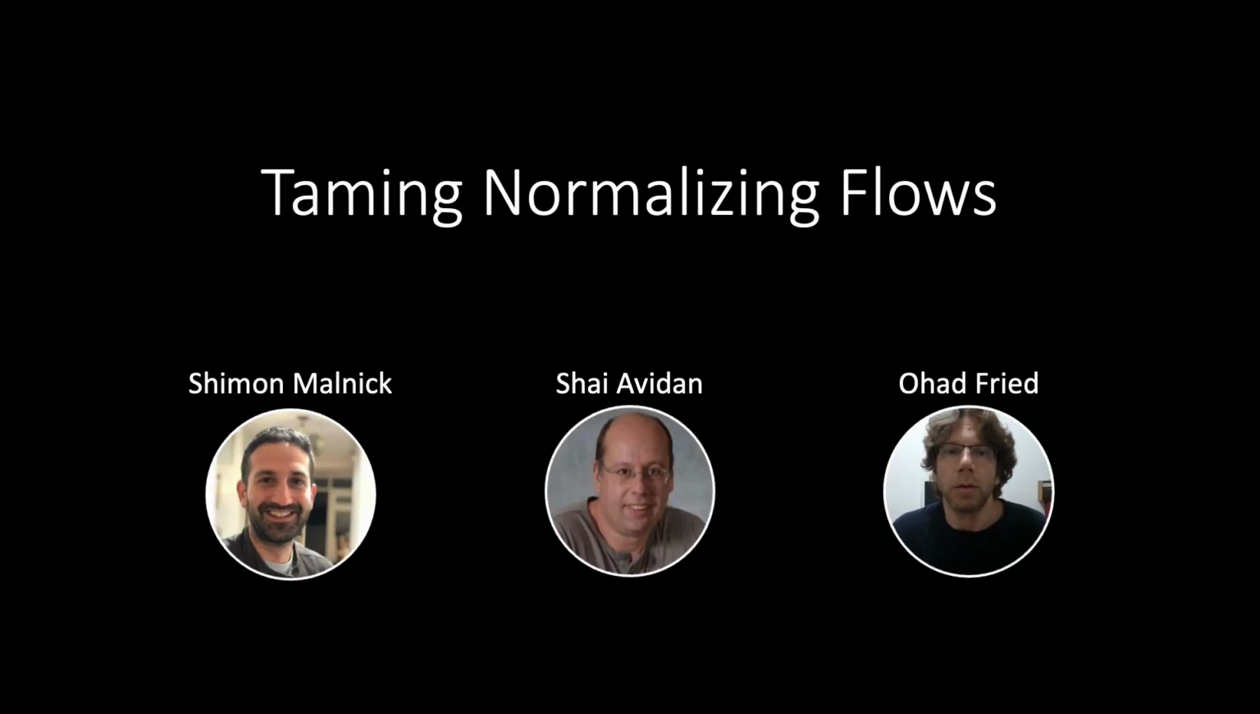Hello everyone. Today we'll talk about Taming Normalizing Flows, which is a novel way to change your generative model, specifically a Normalizing Flow model, to produce more or less of a specific identity or a concept or a property.